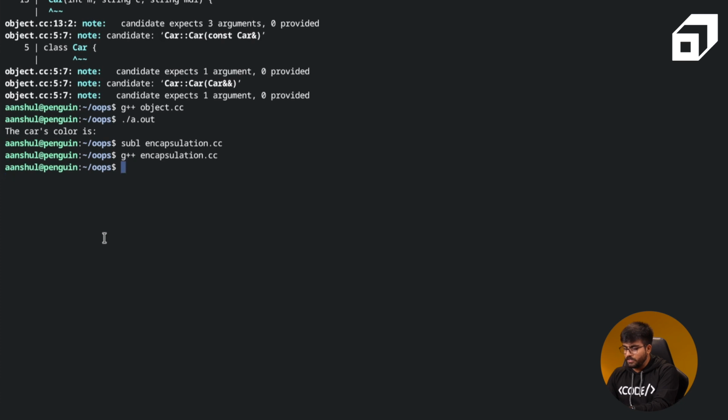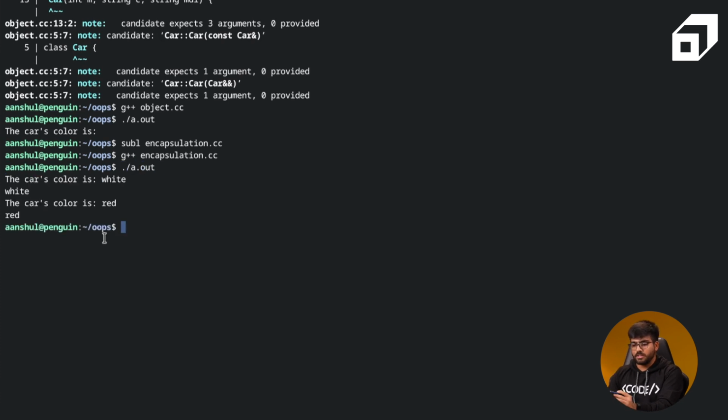Now we'll compile it. It works fine. And if you notice, the output is as we are expecting. When we call the setter, it will update the color from white to red. And when we are trying to print the color, it knows that the color has been updated. That effect has been propagated to that particular object, and it is visible from the last two lines that have been printed on the terminal.